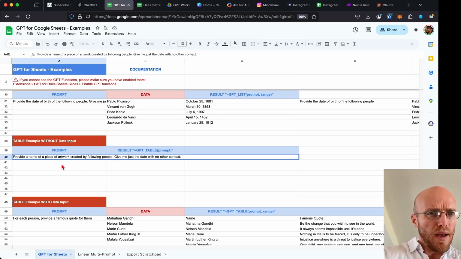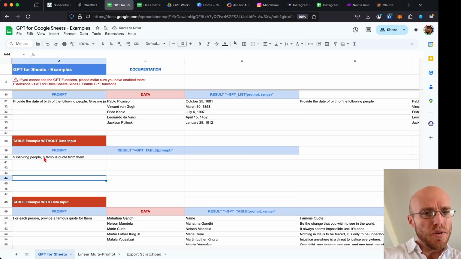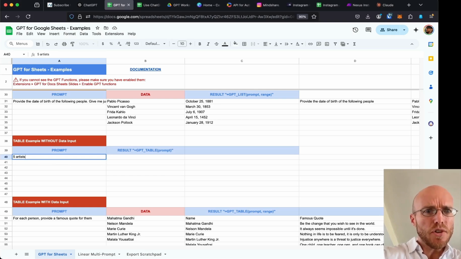Okay, actually, you know what? I think I needed to look at this again because it was slightly different. I'm going to delete this. So what actually the better way to do this prompt is the comma is what separates the columns. I kind of forgot that. So basically, I'm going to say 5 artists. I'll just use the same example.